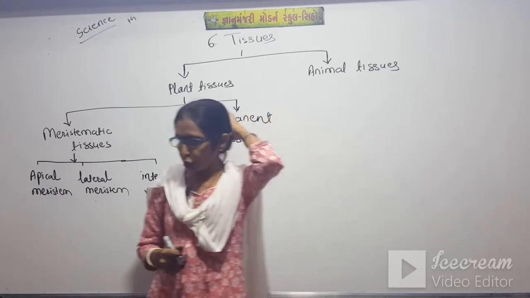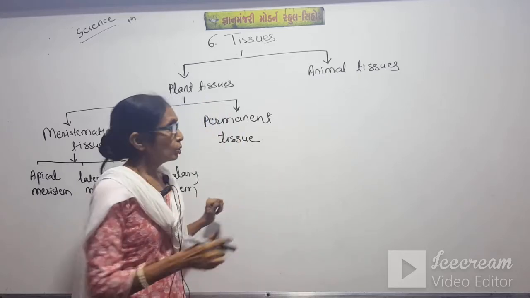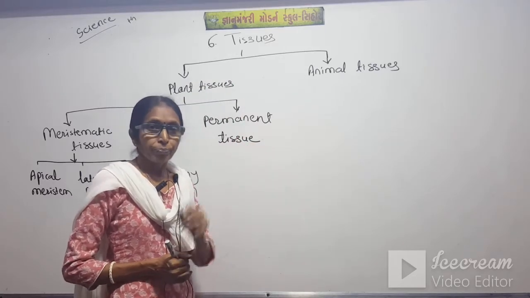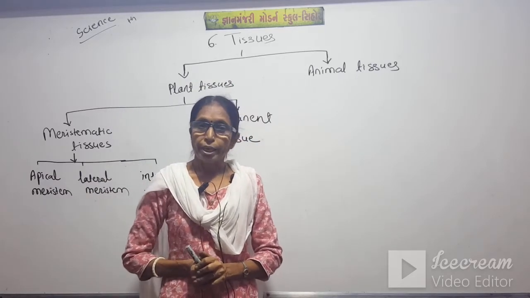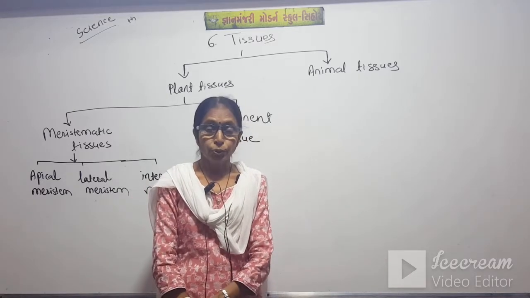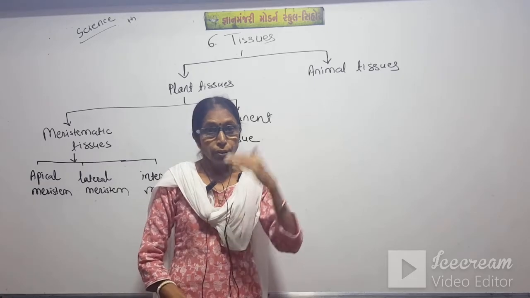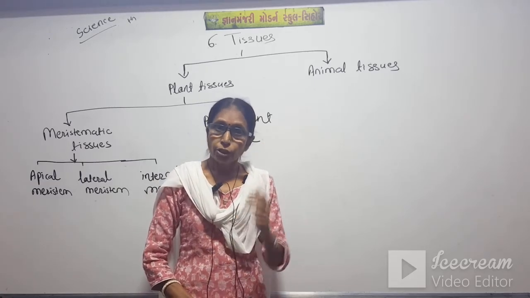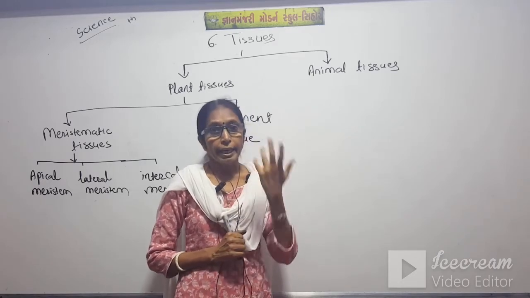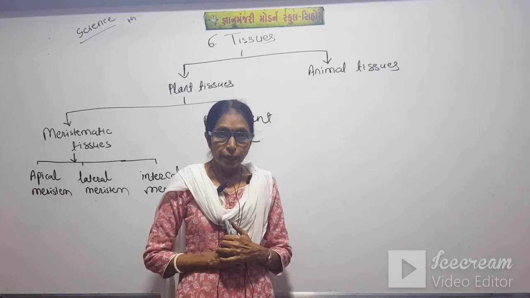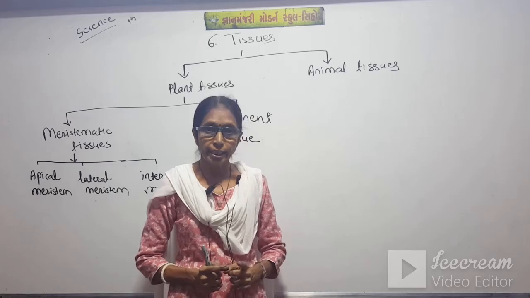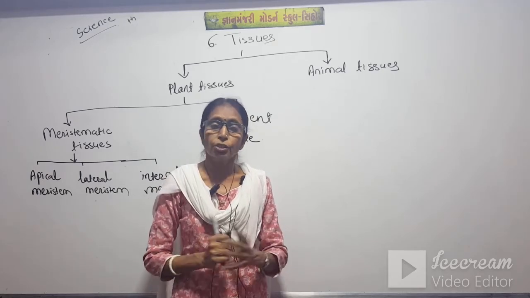So here tissues can be divided into two major parts, plant tissue and animal tissue. In this chapter we are going to discuss in detail all the types of plant tissue and all the types of animal tissue, but one by one. In your textbook it is given plant tissue, types and their characteristics. But when we draw a chart, you can get the central idea of the classification of tissues.